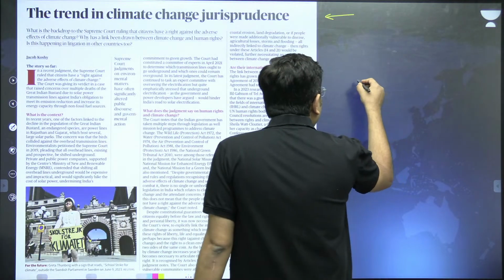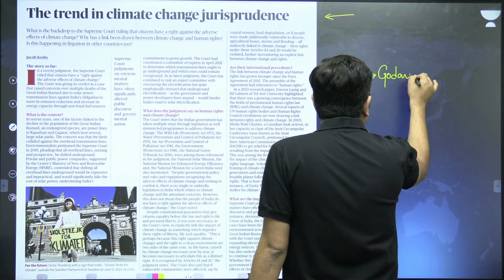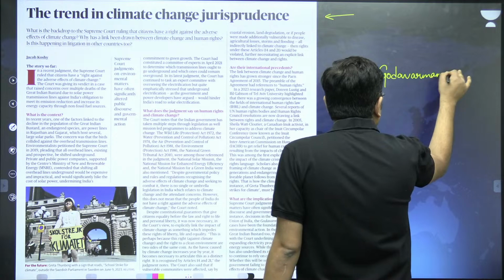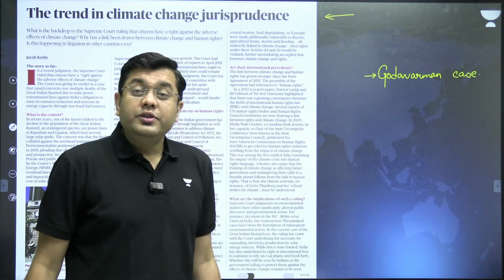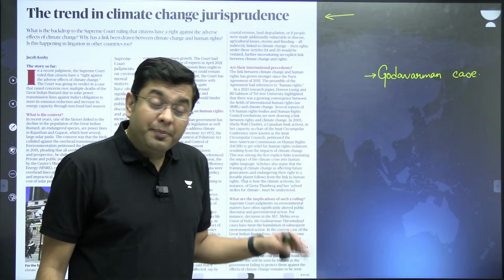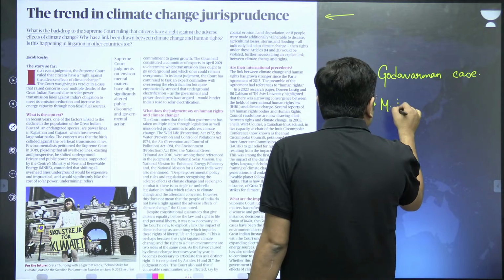So if you talk about the prolific cases, one is the Godavarman case. This led to the conservation of forest and prevention of deforestation. Then you had the very famous MC Mehta case.